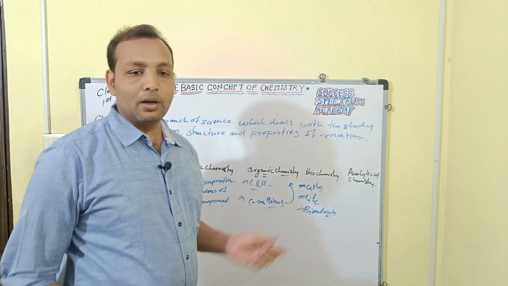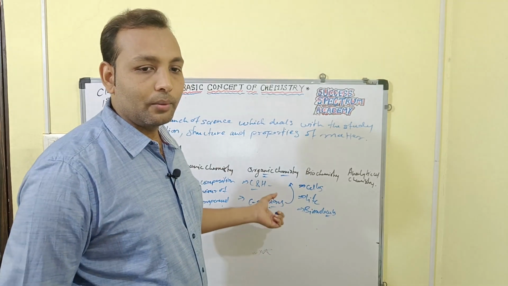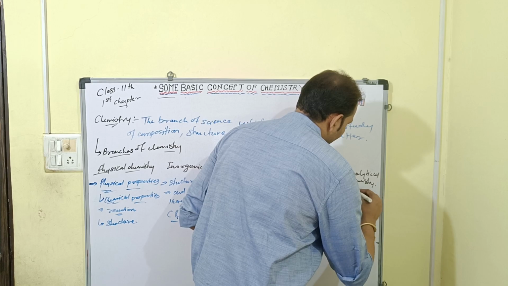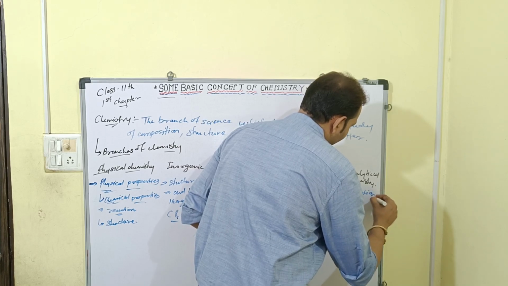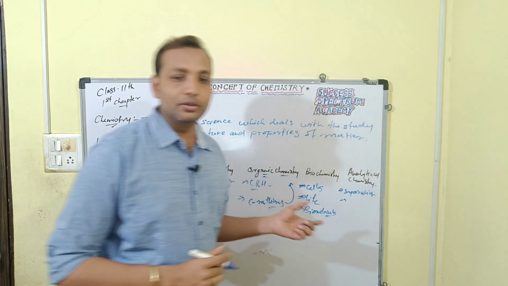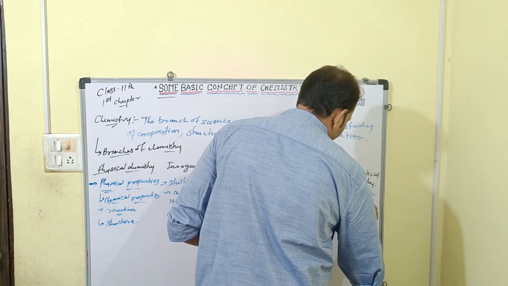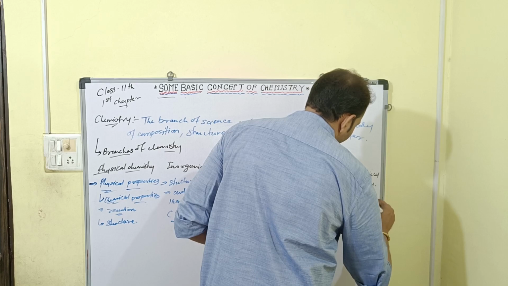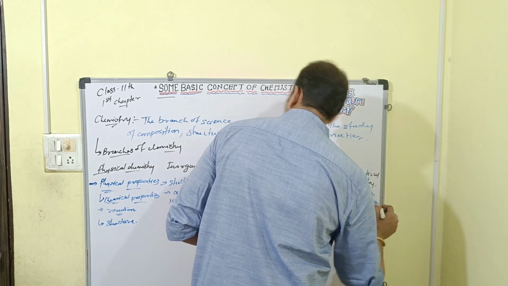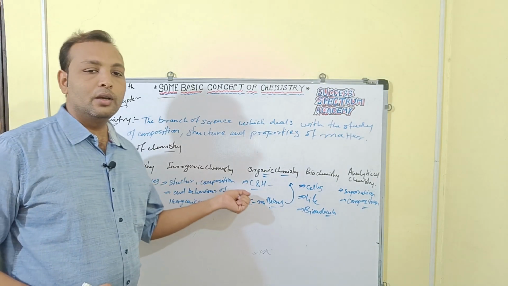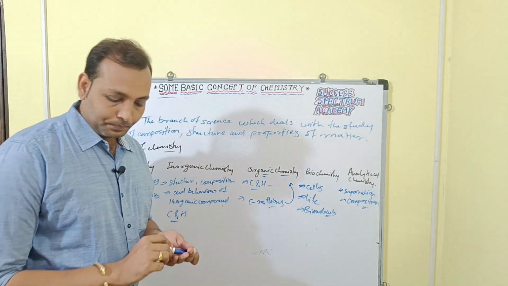And analytical chemistry talks about the separation, properties and composition of different substances. So: physical chemistry, inorganic chemistry, organic chemistry.